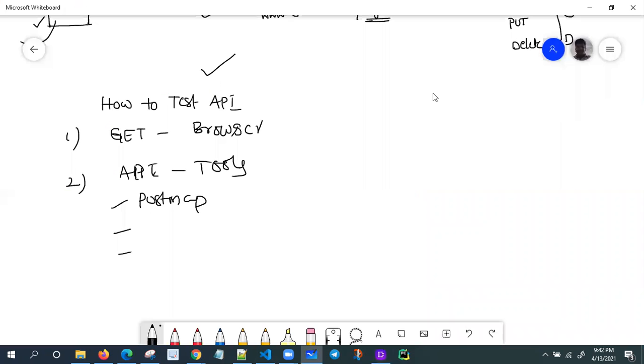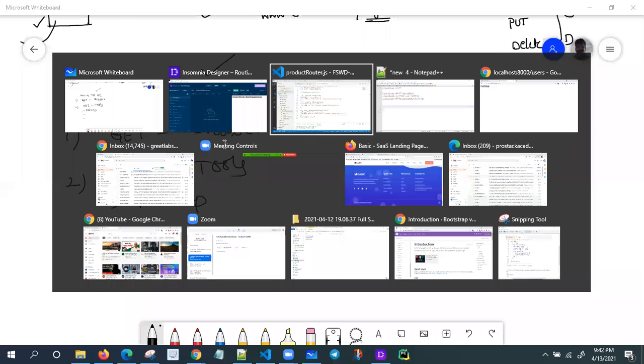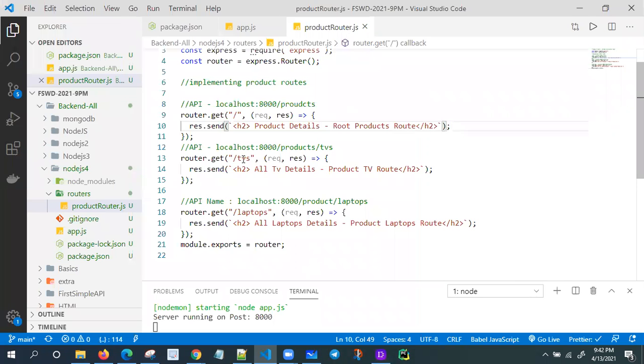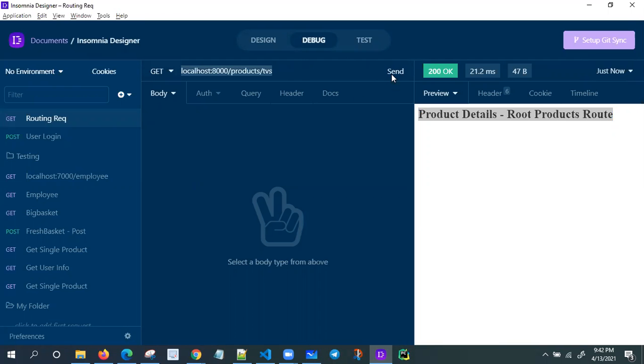Now I want to display all the TV data. What is the API here? TVs. This is my one more API. I'm clicking this one, and I'm getting the TV related information. Another one is laptops. I'm printing this one also, and I'm getting the laptop details only.